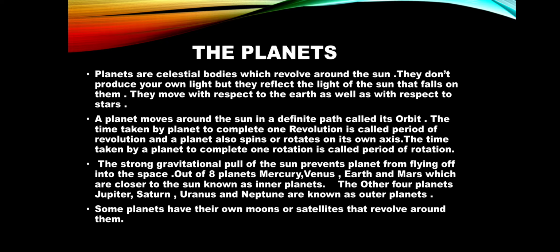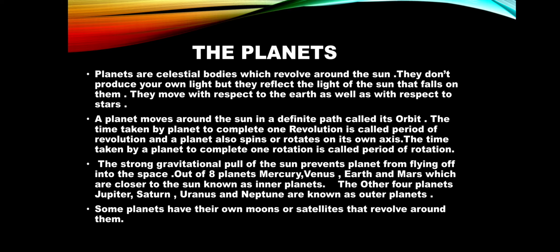So, a planet moves around the sun in a definite path. That definite path is called orbit. The time taken by the planet to complete one revolution is called period of revolution. And a planet also spins or rotates on its axis, and the time taken by a planet to complete one rotation is known as rotation, and the time taken to complete one rotation is called period of rotation.